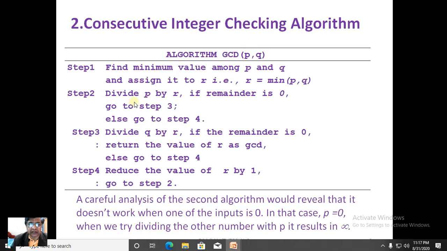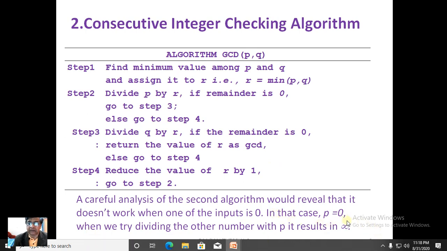Therefore, r, the minimum value to start with, will go on reducing by 1 at a time, till r becomes a divisor of the original numbers, that is, it completely divides both numbers. Otherwise, it has to divide both numbers when it becomes 1. A careful analysis of the second algorithm would reveal that it doesn't work when one of the inputs is 0. Therefore, inputs are not clearly defined over here. In that case, p equal to 0.